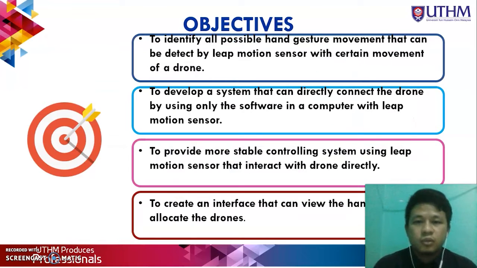My objective is to identify all possible hand gesture movements that can be detected by the leap motion sensor with certain movements of a drone, and also to develop a system that can directly connect to the drone by using only the software in a computer with leap motion sensor. Also, to provide a more stable controlling system using leap motion sensor and interact with the drone directly. And finally, to create an interface that can view the hand gesture and allocate the drones.